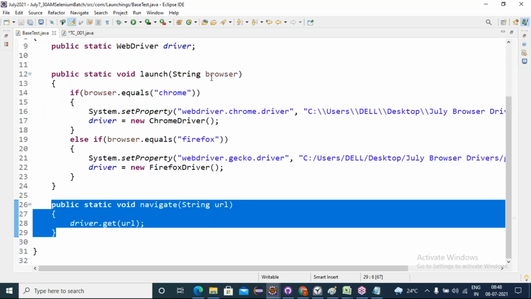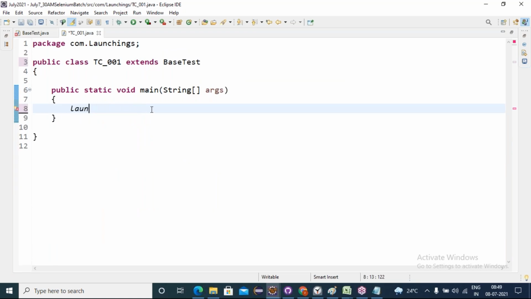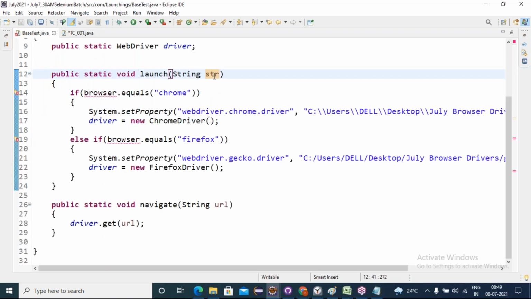Friends, when you are maintaining behaviors, maintain some naming standards. If I give a parameter as String str, and I'm calling the launch method, do you understand what to enter here? String type, okay, but str means what to enter? Can you recognize that? Is it the URL? No. Naming conventions you have to follow. If you are giving your name, my name, is there any meaning? No. So when you are maintaining, make sure to follow some naming conventions. That's why I gave the parameters meaningful names, like browser.